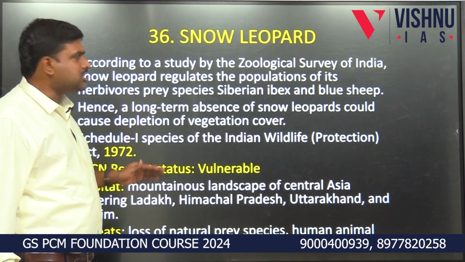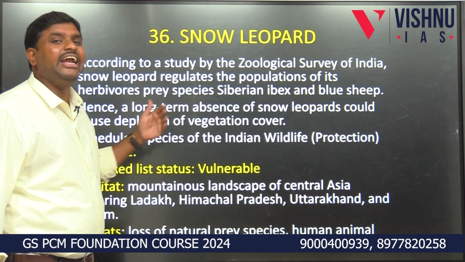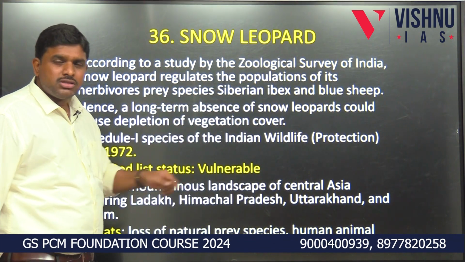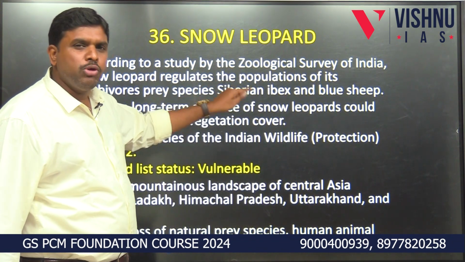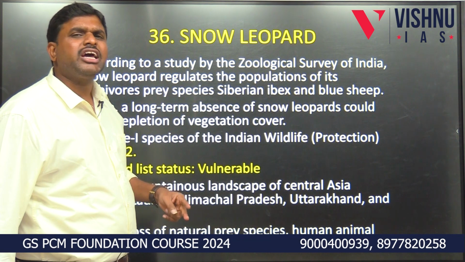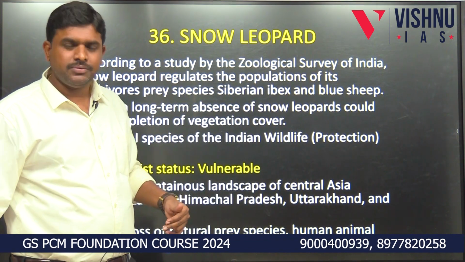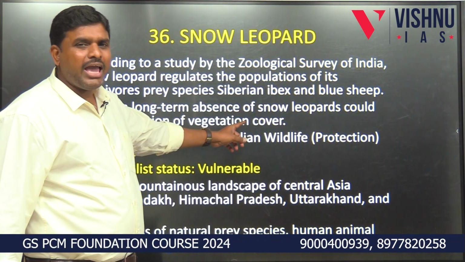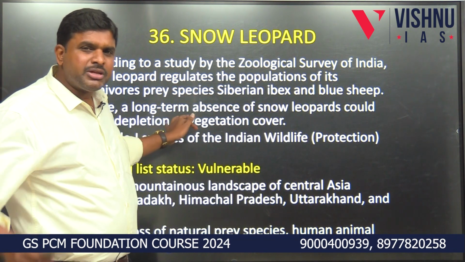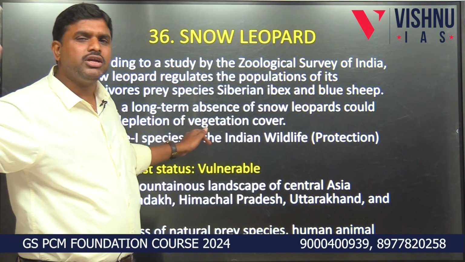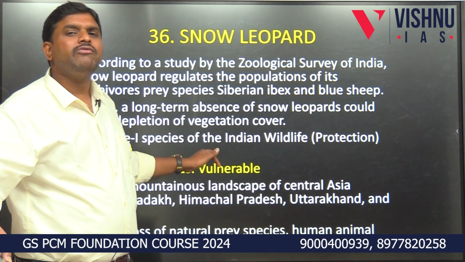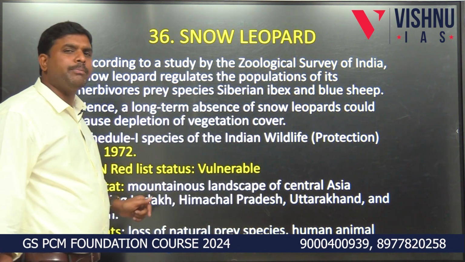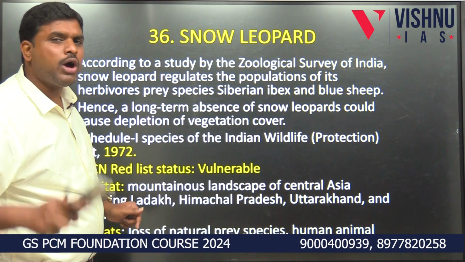According to a study conducted by the Geological Survey of India, the snow leopard regulates the population by consuming Siberian ibex and blue sheep. Why? Because if this Siberian ibex and blue sheep is not controlled, it will consume all the greenery, all the vegetation. So in order to maintain the food chain, there is a need for regulation of the Siberian ibex and blue sheep. So the presence of the snow leopard is inevitable in the Himalayan mountains or Himalayan states, so that the vegetation will be present. Why? Because it will be killing them as prey and consuming them. Hence, it is necessary for the snow leopard to have very good green vegetation.